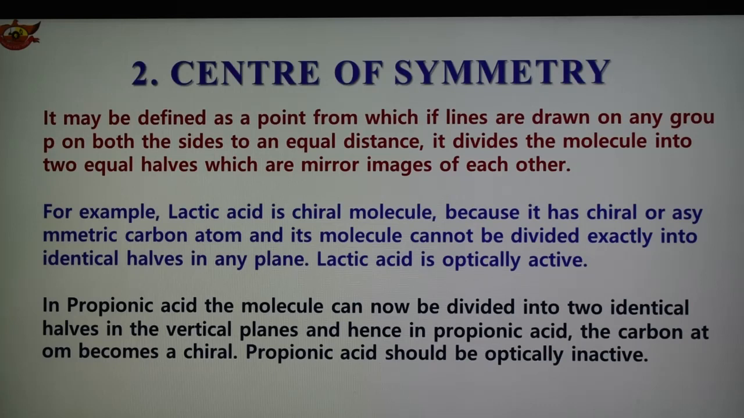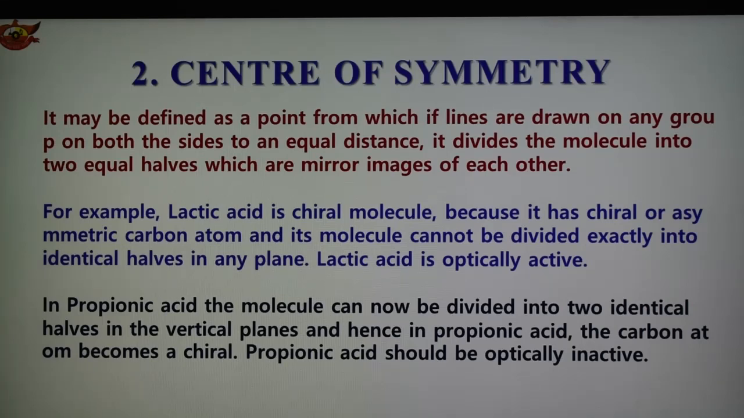And the important part here is that the center of symmetry is defined as the point from which, if a line is drawn to any group on both sides to an equal distance, it divides the molecule into two equal parts which are mirror images of each other. Such type of symmetry is known as the center of symmetry. And an example is lactic acid.